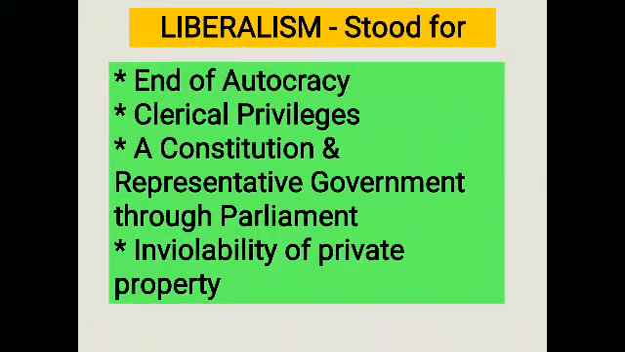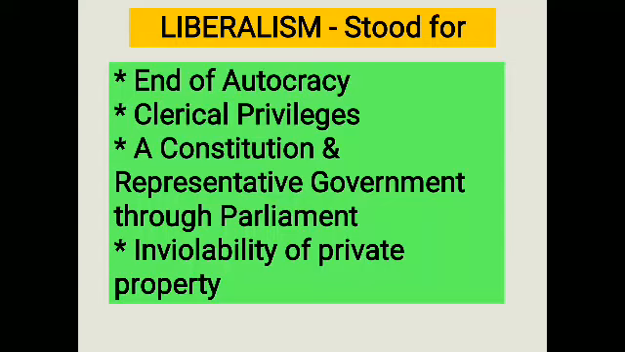Since the French Revolution, liberalism stood for various things. The first major thing is the end of autocracy, which, as you know, is a system of government by one person with absolute power. So since the period of the French Revolution, liberalism stood for the end of autocracy, the end of clerical privileges, a constitution, and a representative government formed through parliament. At the same time, inviolability of private property. These are the meanings of liberalism, which arose from the period of the French Revolution.